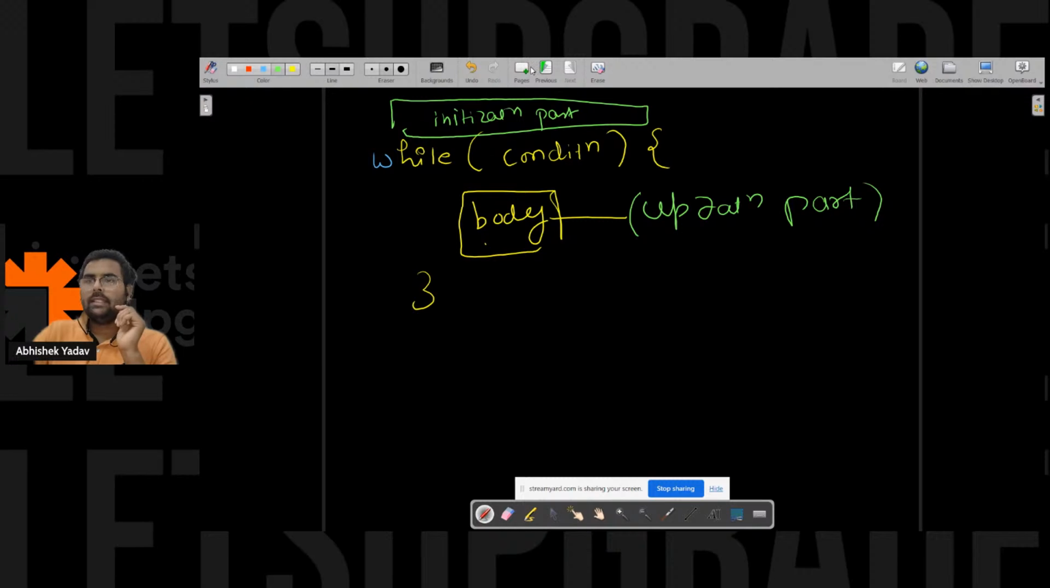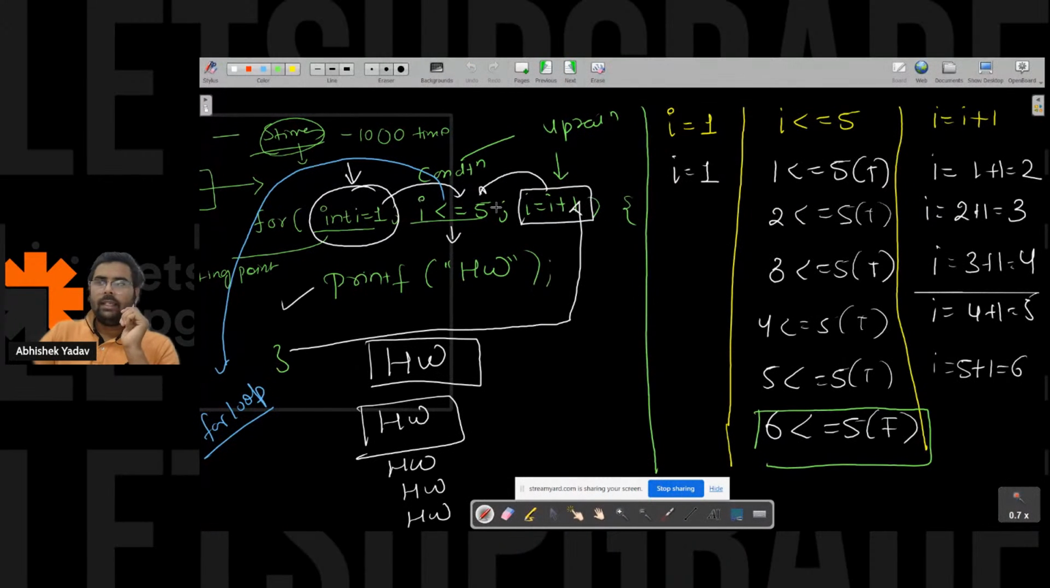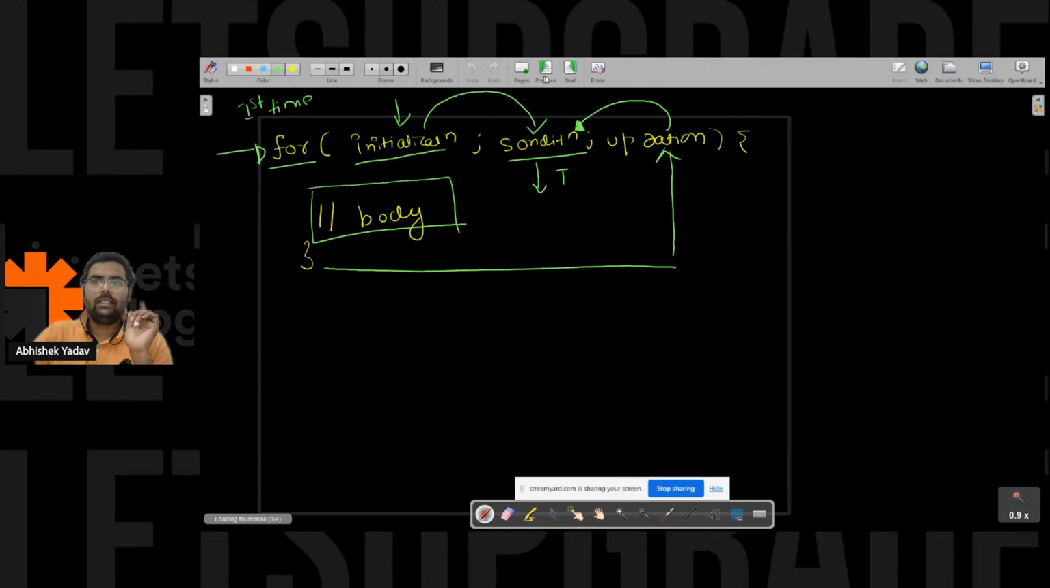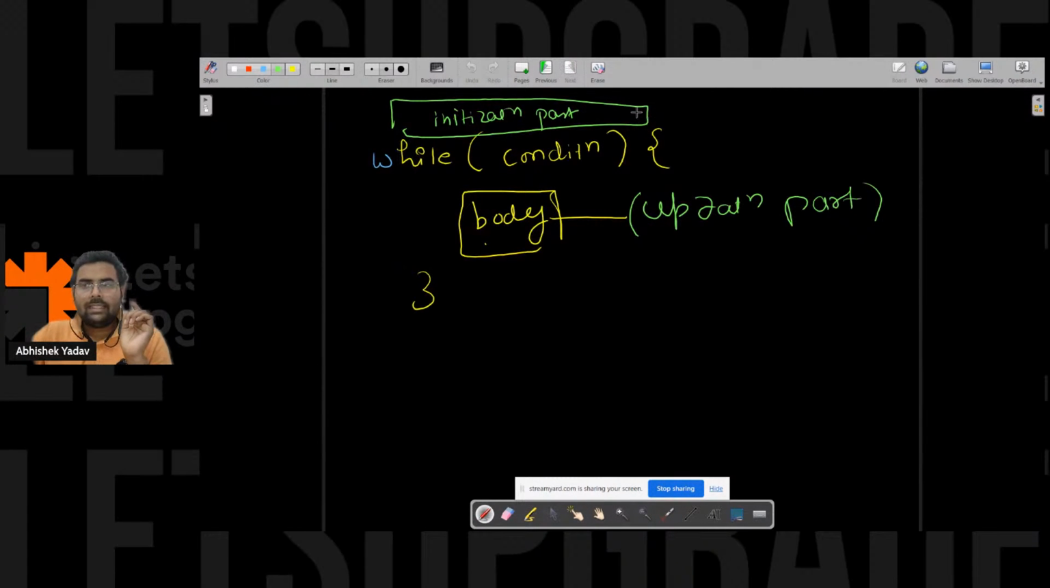If you notice in the for loop here, the initialization part is executing only one time. In the for loop, the initialization part executes one time, and what is executing again and again? The condition part, the body part, and the updation part. And the same thing will happen in the while loop also, that is this one. So initialization part will execute only for the first time. After that, the condition, body, updation part.